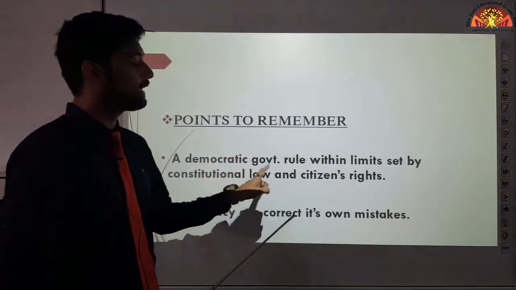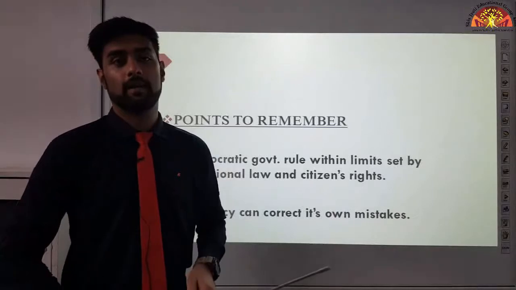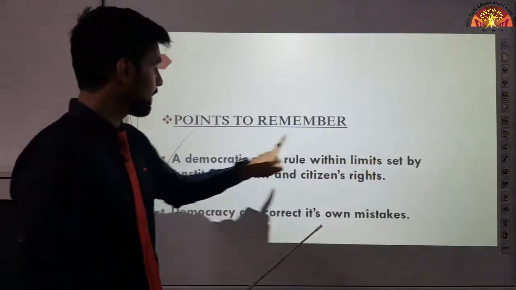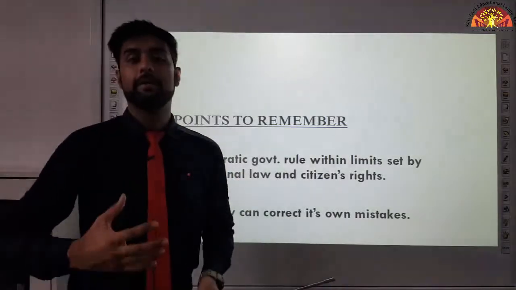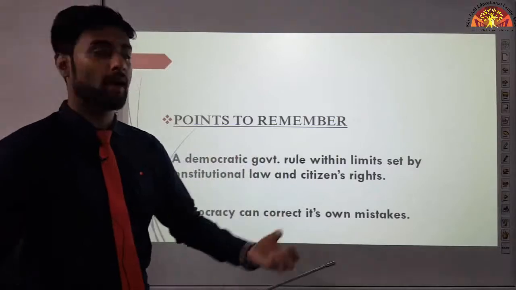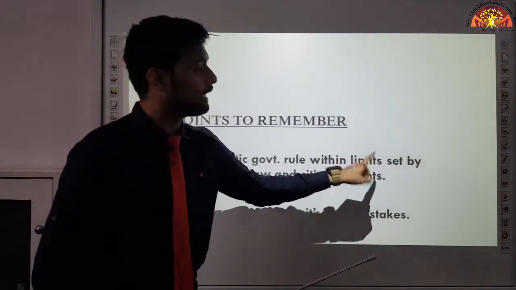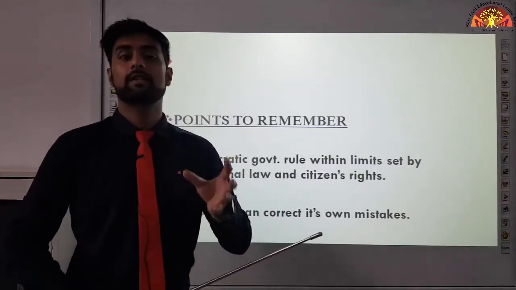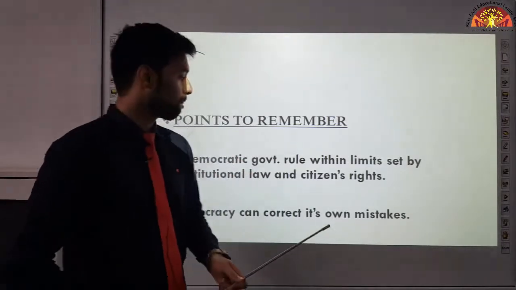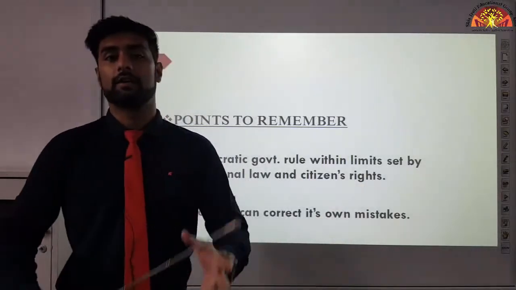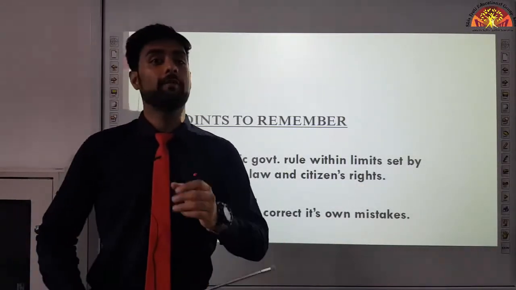But a democratic government which is elected by people cannot do whatever it wants because it has limits set by the constitutional law. That means our Constitution gives power to the government. Further, it also limits it so that the people who are being elected must not abuse their power. And it also protects citizens' rights. As a citizen of the country, you have some rights which cannot be taken away from you.